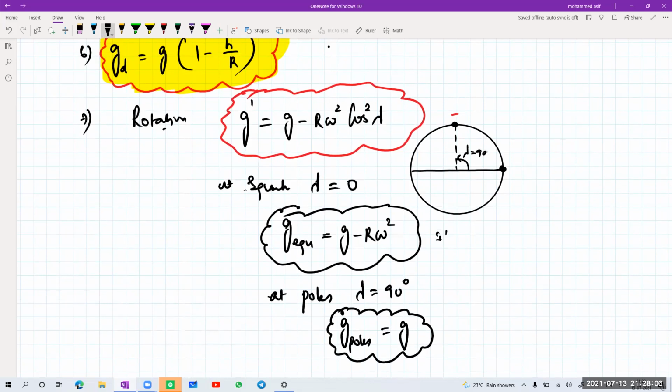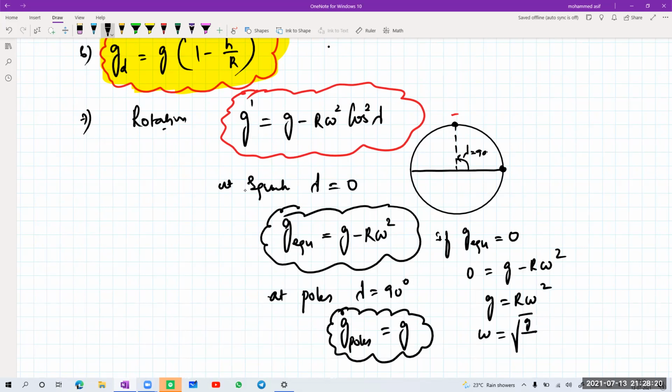In this condition, if g at your equator is becoming zero, then 0 is equal to g minus R omega square. So g is equal to R omega square, so omega will be equal to under root of g by R. So this is the angular velocity with which we will be rotating.